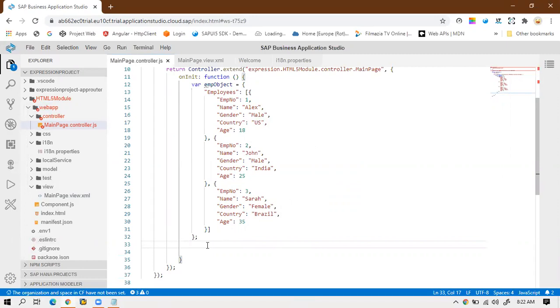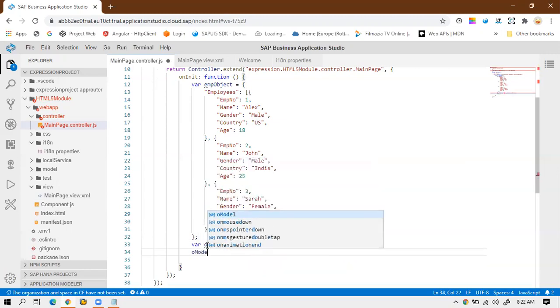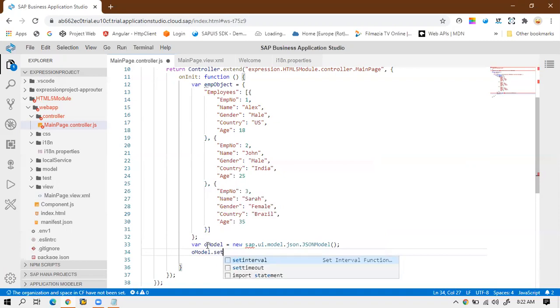After that, I'll create one instance of a model. Which type of model will we use? We will use the JSON model, sap.ui.model.json.JSONModel. Once I have the instance of the model, I'll call oModel.setData.